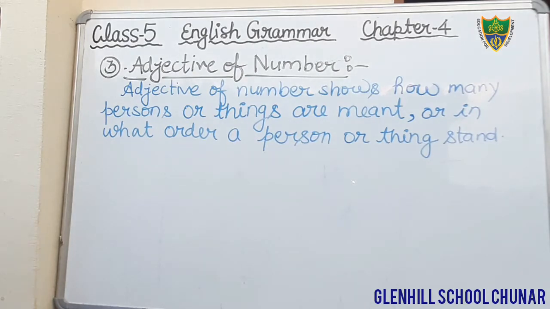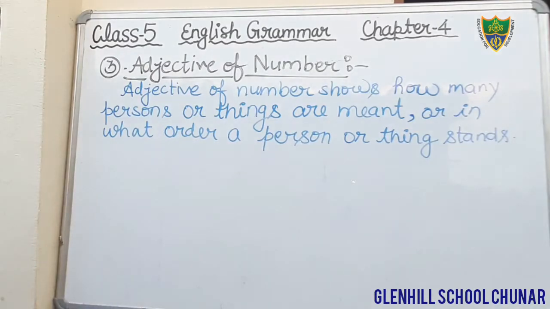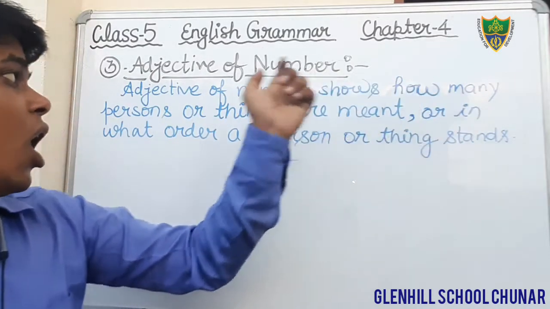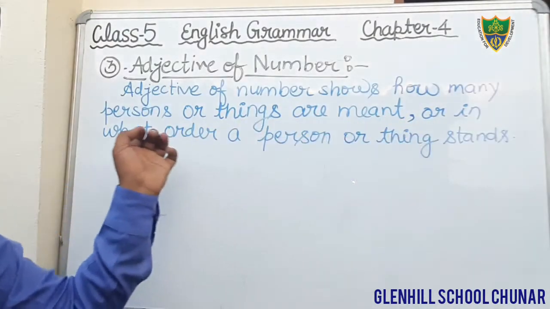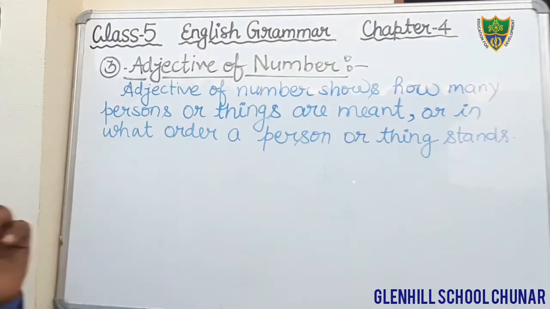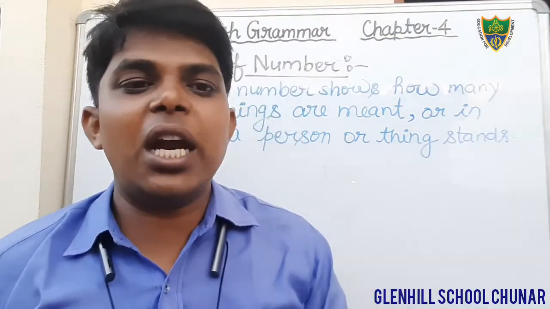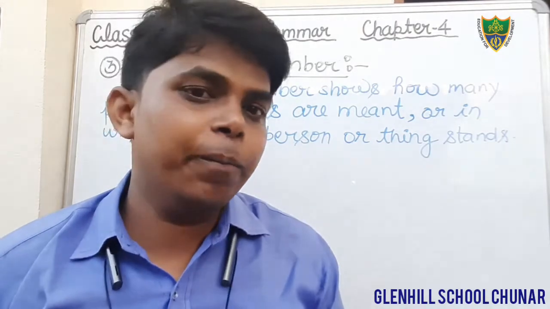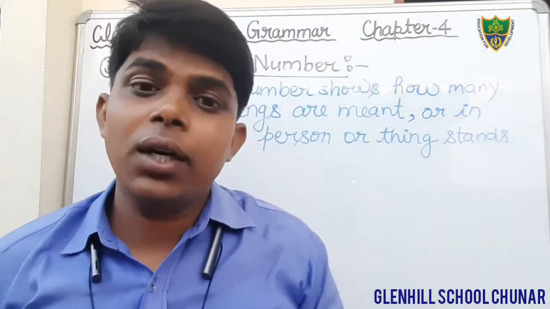Thing stands. Students, just see here. Adjective of number shows how many persons or things are meant, or in what order a person or thing stands. And dear students, I am going to tell you some words that we use generally for showing the adjective of number.